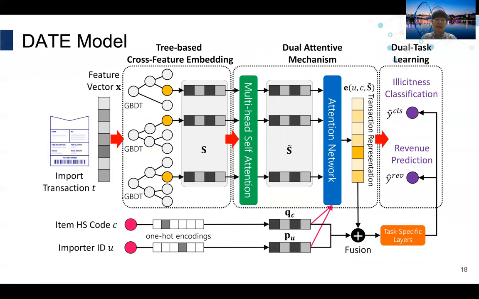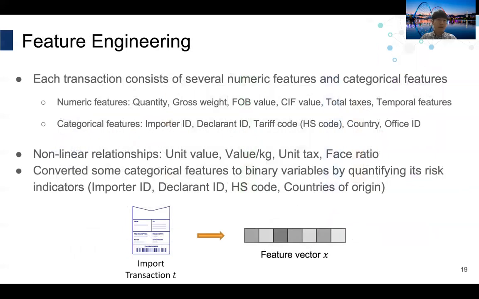First, let me explain how we designed the feature vector X from the import transaction T. As we saw in the previous slides, each transaction consists of several numeric features and categorical features. Between numeric features, such as quantity, item value, and total taxes, we explicitly made some non-linear relationships such as unit value, value per kilogram, unit tax, as well as tax ratio.